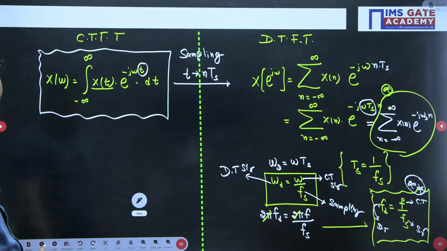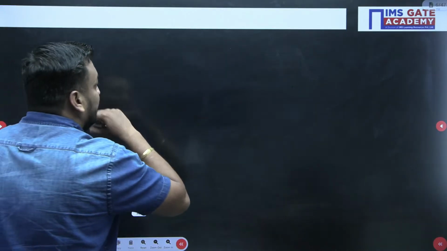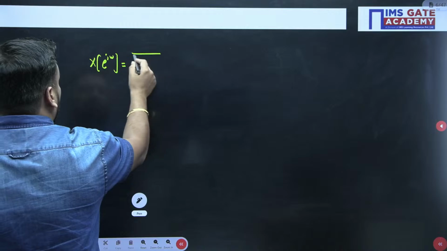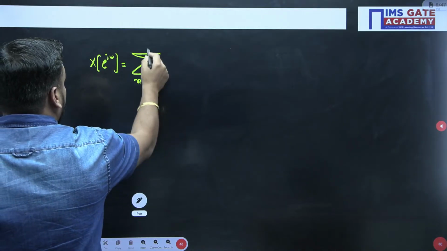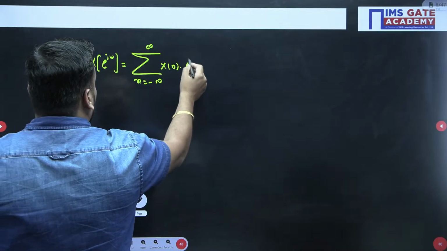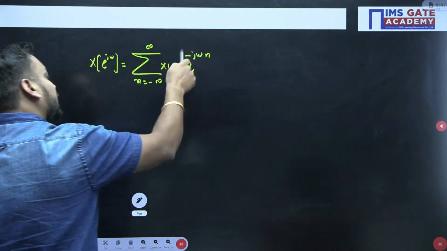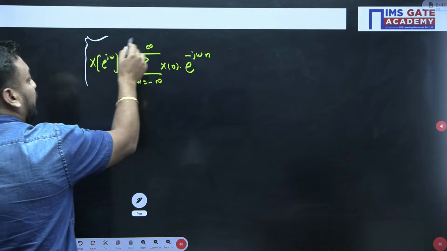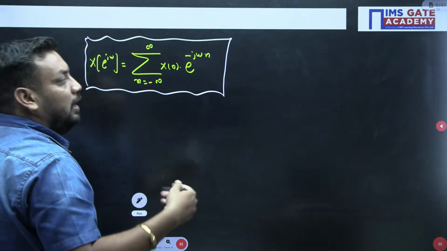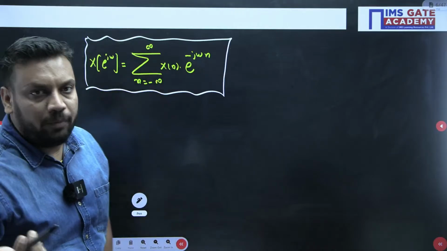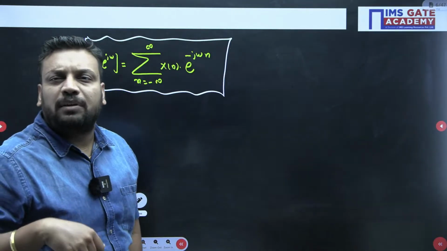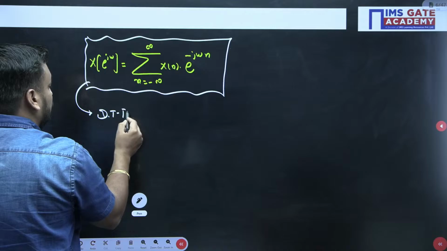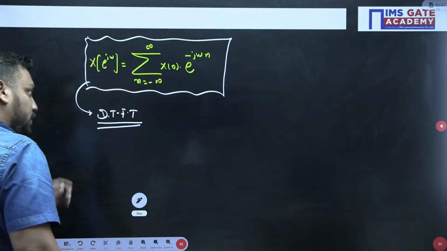Once you complete it, I am going to the next slide and writing the discrete time formula finally. X(e^jω) is the sum from minus infinity to infinity of x[n] e to the power minus jωn. Here ω is representing discrete time frequency. It can be ωd, it can be ωs, whatever you write; the notation we defined earlier was ωd, and right now I am denoting it as ω only. I can denote the continuous time frequency as ωc also. This is the formula of the discrete time Fourier transform. We have to remember this formula; this is the first thing we have to remember.